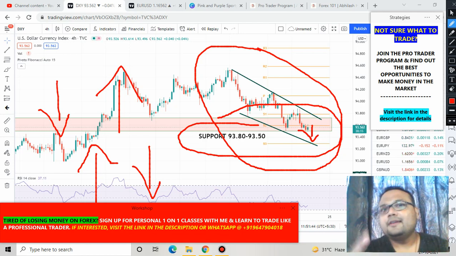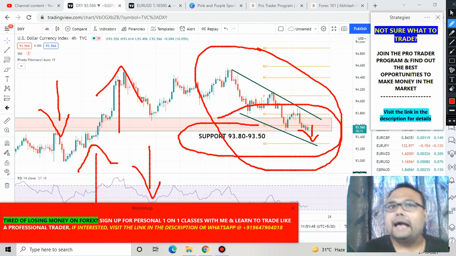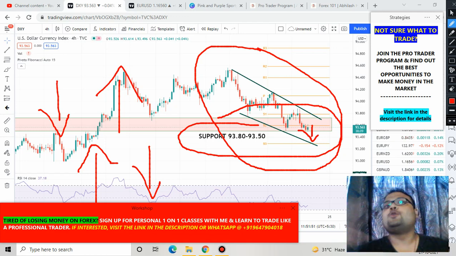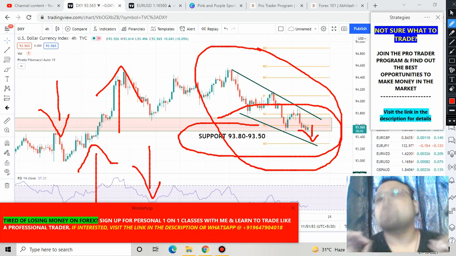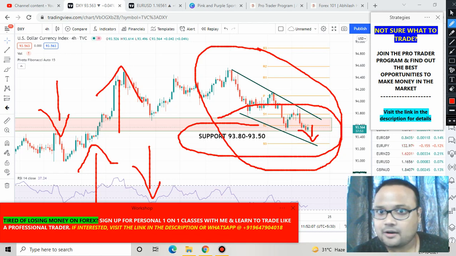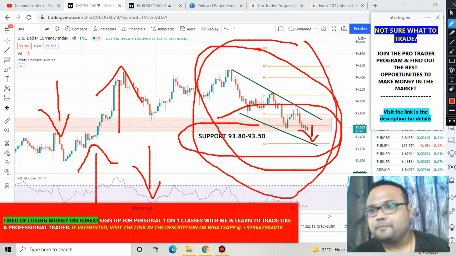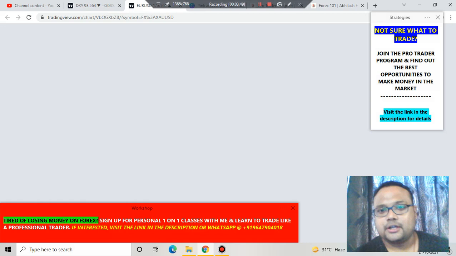But be careful with the news as well, because we have news coming up after 6 hours, and when the news comes up, I don't know what will happen. To be very honest, I am not a good news trader. I have a very bad experience with news trading, so I prefer to avoid it. Anyways, this is the overall scenario right now, except for the news part. So just keep your eyes on your dollar index, because there is a possibility of the dollar going down, as it is trading in a downward channel. Clear this part? Okay, let's move to the Euro USD chart here.